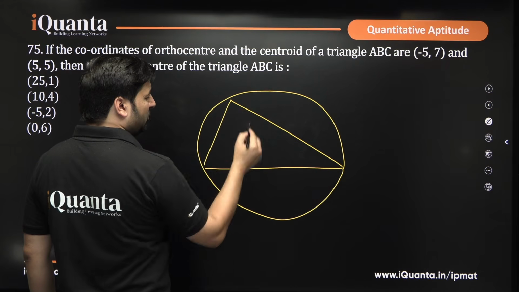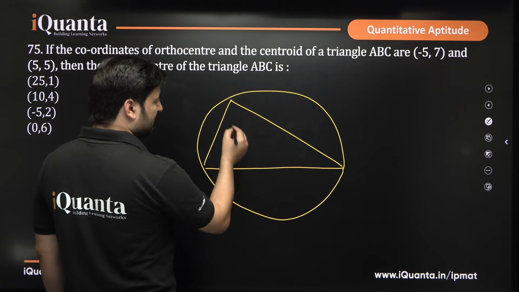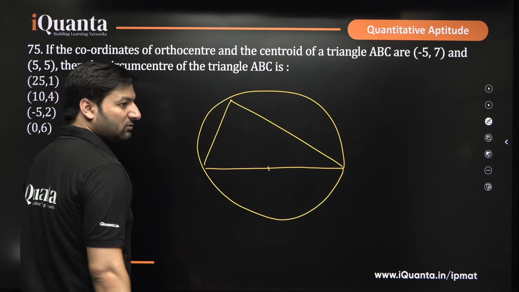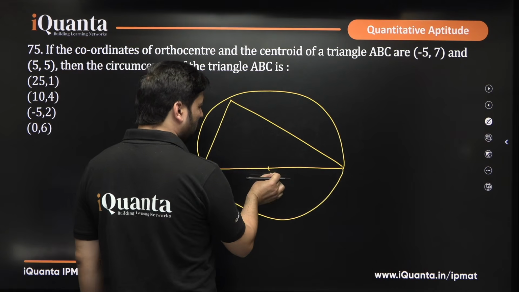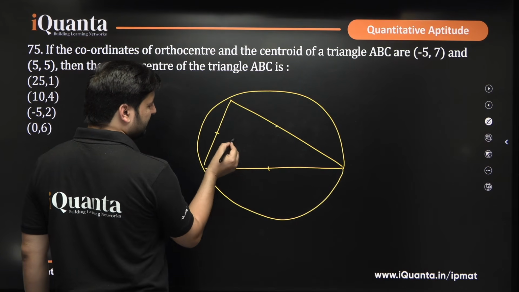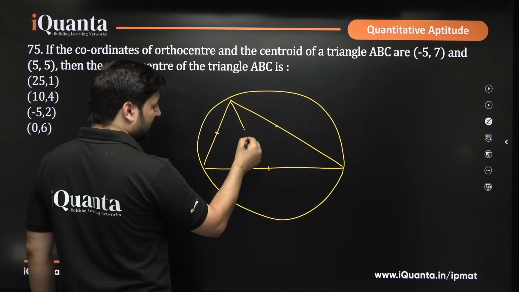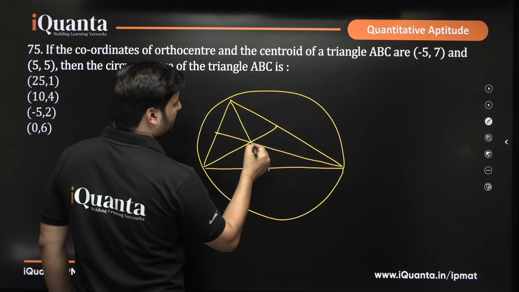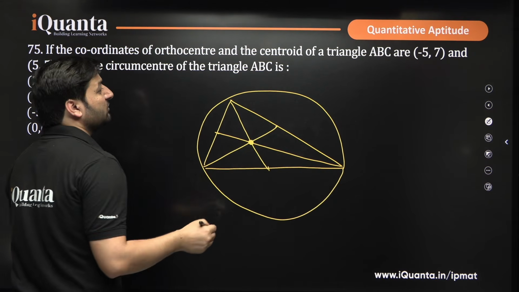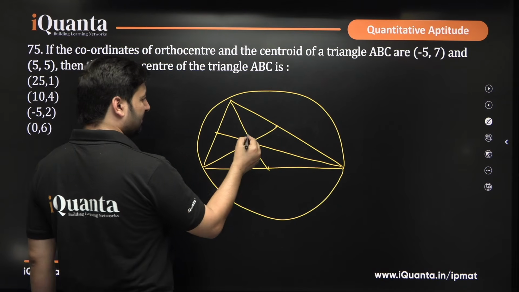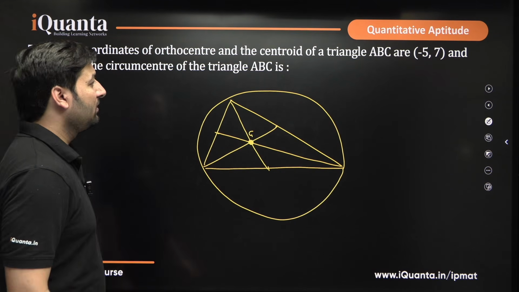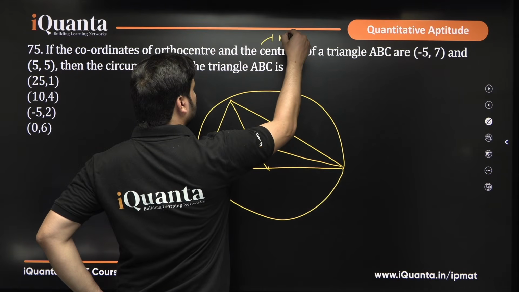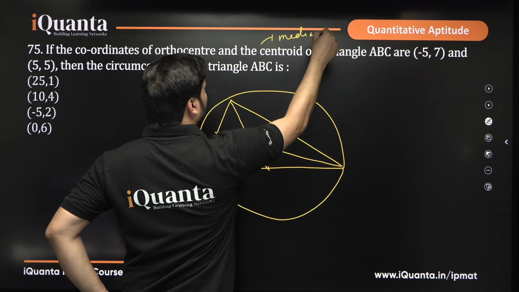When it says centroid, you know that the centroid is the point of intersection of medians. A median is drawn from a vertex to a line which bisects the opposite side. If we draw medians like this, this is where your centroid would lie. Let's call the centroid G. It talks about the orthocenter. Remember, the centroid is the intersection point of medians.